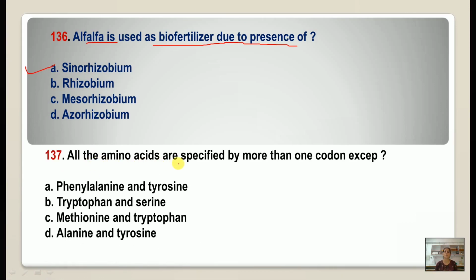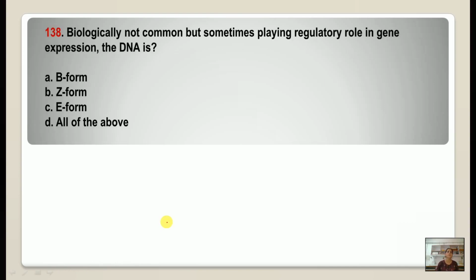All the amino acids are specified by more than one codon except, so all the amino acids, we know, have more than one codon except for methionine and tryptophan. Number 138. Biologically not common but sometimes playing a regulatory role in gene expression, the DNA is the Z form of the DNA.